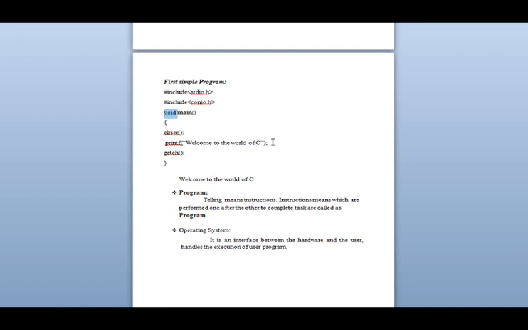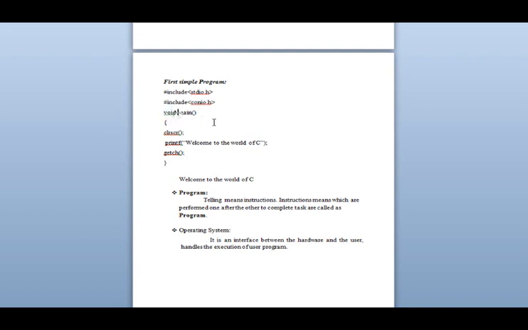If you are using Turbo C++ software, then you have to remember that in C++ there is a rule that every function should return a value. In C it is not there. If you are using C software, then you don't have to write the word void. But as I am going to use Turbo C++ software, I am writing void here. Void means the function is not returning any value. Okay, that's why I'm writing void here. I will explain in depth while doing the other programs.